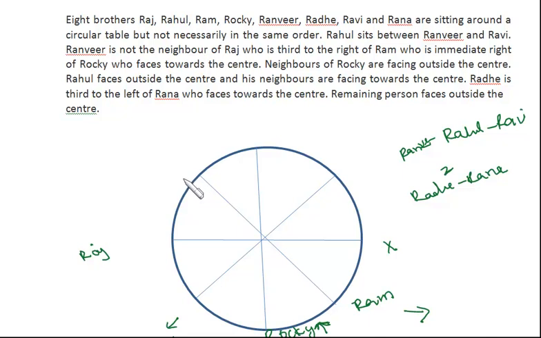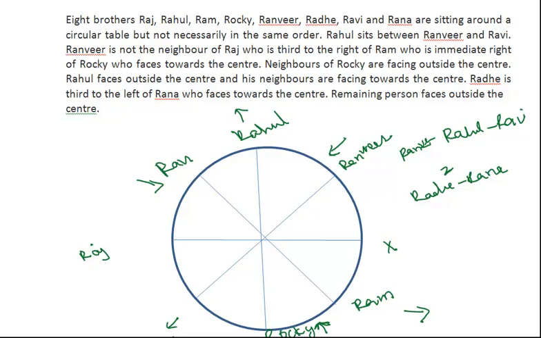Now Ranveer should not be neighbor of Raj. So Ranveer, then we have Rahul, and then we have Ravi. Then we know that Rahul is facing outside the center and his neighbors are facing towards the center. So Rahul outside the center, and the neighbors inside, I mean towards the center.